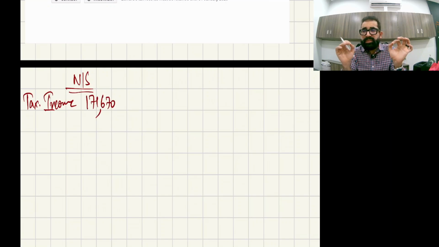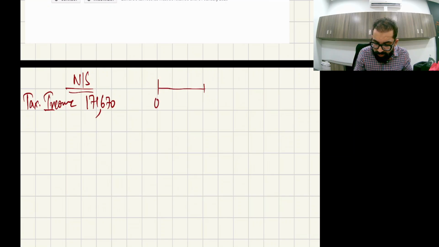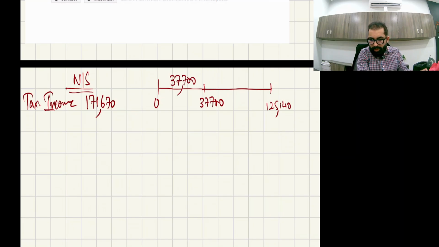Now, taxable income means this is the income on which we'll directly apply the tax rate. Now, let's see the band. So, 0 to 37,700 is the first band, and the second band is up to 125,140. So, the capacity of the first band is 37,700. Okay. And the second band is